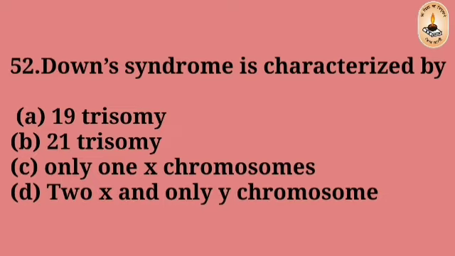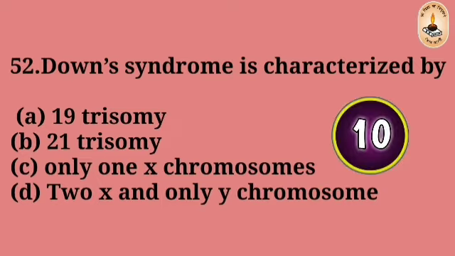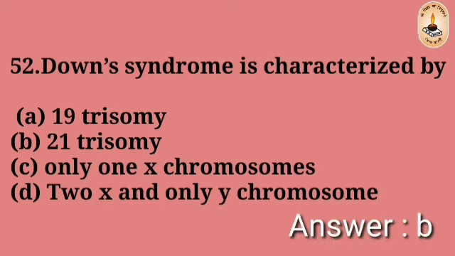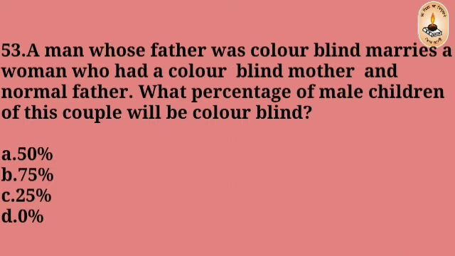Question 52. Down syndrome is characterized by 19 trisomy, 21 trisomy, only one X chromosome, 2 X and only Y chromosome. Right answer is B. Question number 53.